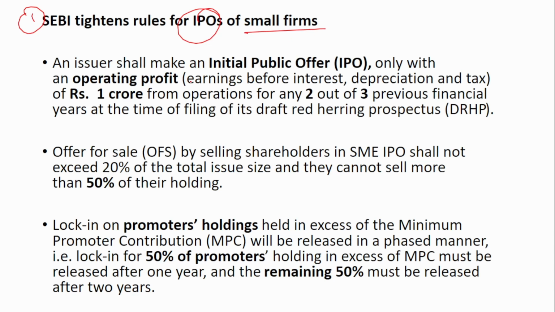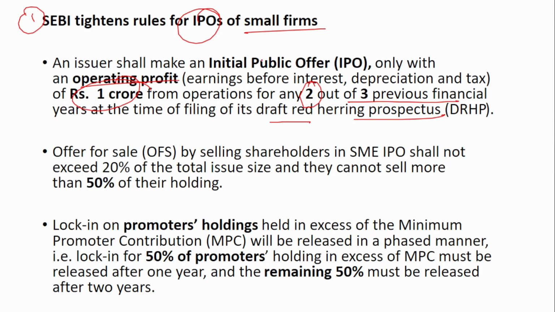So if you see, if any small firm wants to go for an IPO, then it should have a minimum operating profit of 1 crore rupees from any 2 out of the 3 previous financial years at the time of filing its DRHP. DRHP is Draft Red Herring Prospectus. So any firm that wants to go for an IPO has to file this DRHP with the stock exchange.